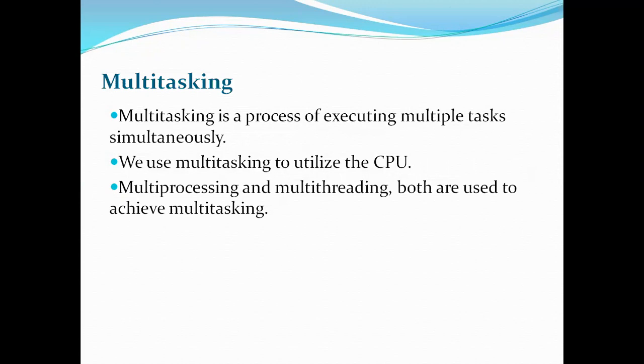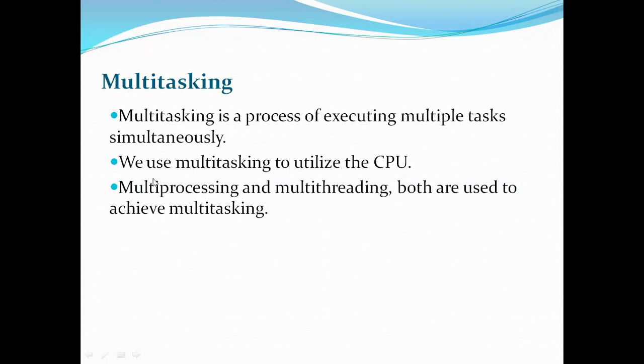We are seeing multitasking. Multitasking, as we all know, is nothing but doing multiple tasks at the same time. Let's see how multitasking is achieved. Multitasking is achieved in two ways. One is multi-processing, and another one is multi-threading. Both are used to achieve multitasking.